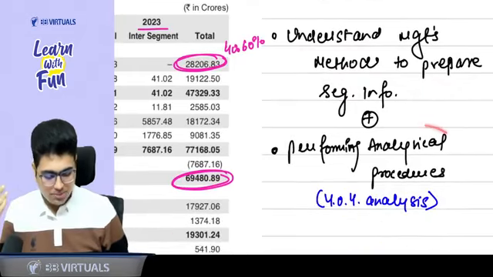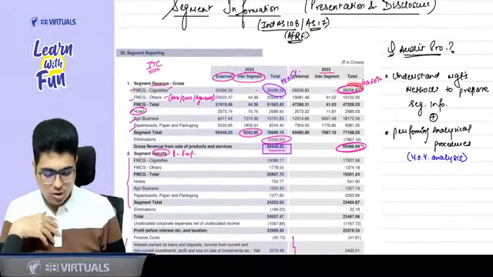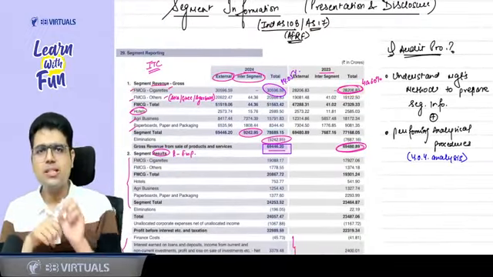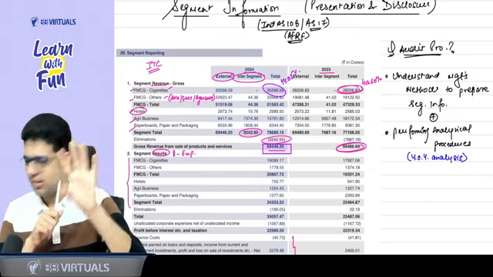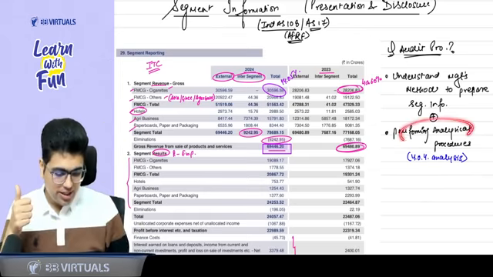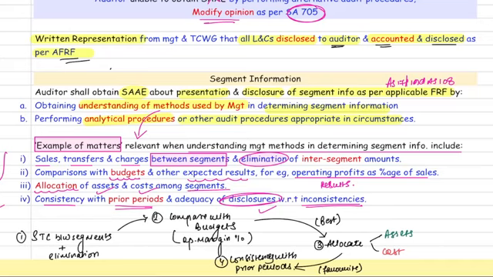Then you can perform some analytical procedure like year on year analysis. Like last year cigarette revenue was 40%. This year it is 44%. So it appears that segment results are somewhat similar. So there should not be any problem. So this type of analytical procedures we can do as an auditor. This is what is given in your book also. Please read with me. We need to get sufficient and appropriate evidence about the presentation and disclosure of segment information, whether it is as per applicable FRF, that is AS 17, Ind AS 108. So understand the management methods. You can also do particular analytical procedure.